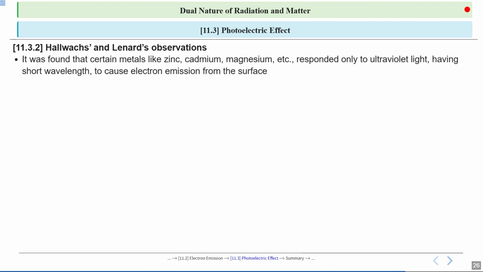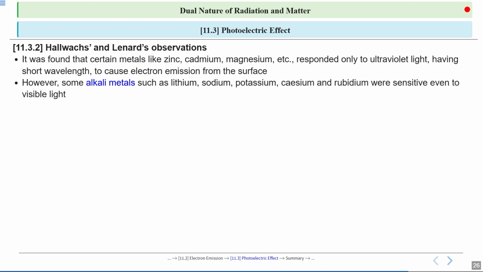It was found that certain metals like zinc, cadmium, magnesium, etc., responded only to ultraviolet light, having short wavelength, to cause electron emission from the surface. This tells us that not all light can cause electron emission, only light with enough energy can do it.